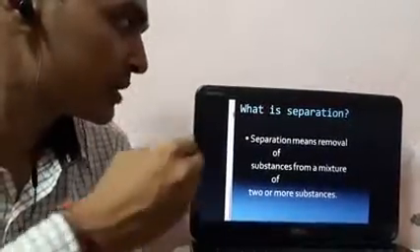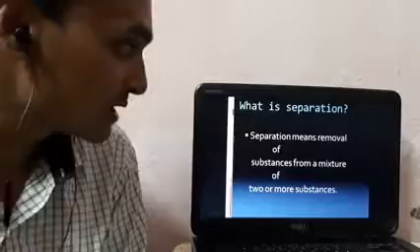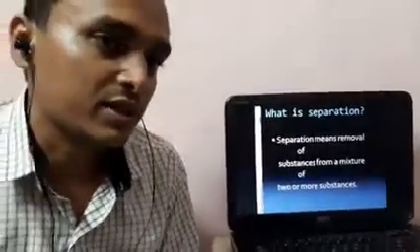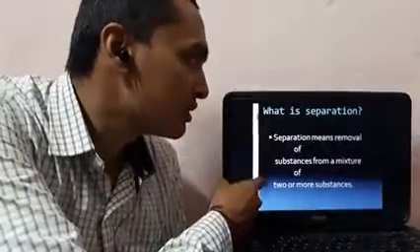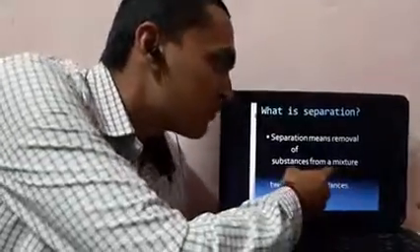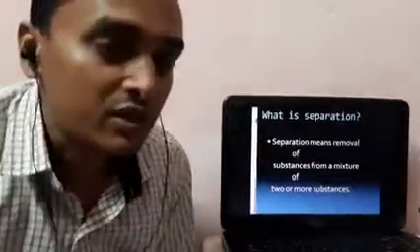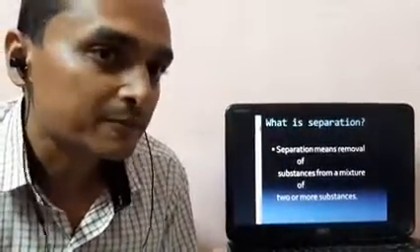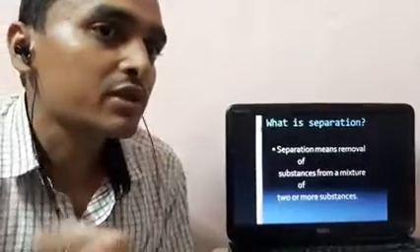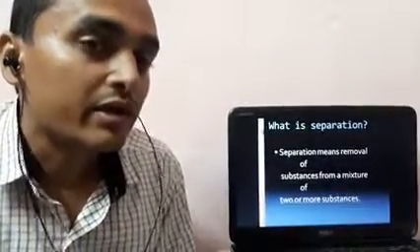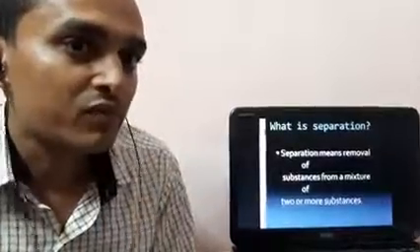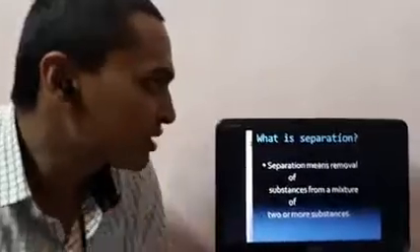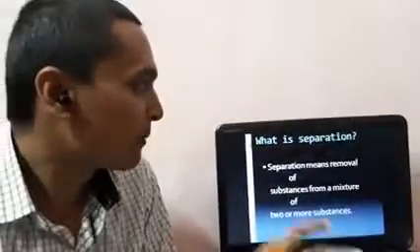What is separation? Separation means removal of substances from a mixture of two or more substances, a mixture which is already mixed with each other. If only a single kind of substance is there, then there is no need for separation. If more than one substance is mixed with each other, then we have to separate them. Then we will see different kinds of techniques in this chapter. So this is the basic definition of separation technique.